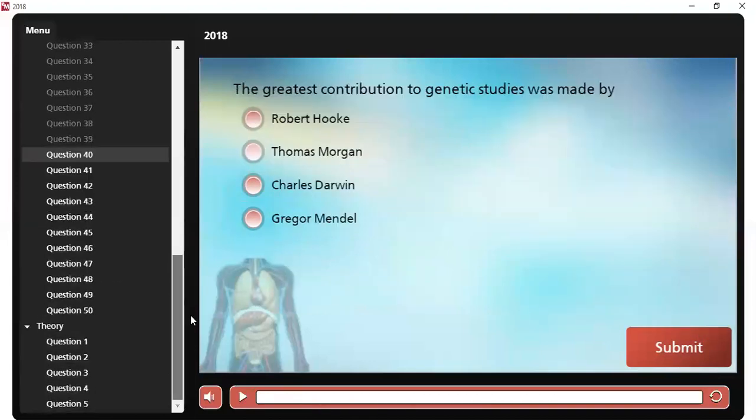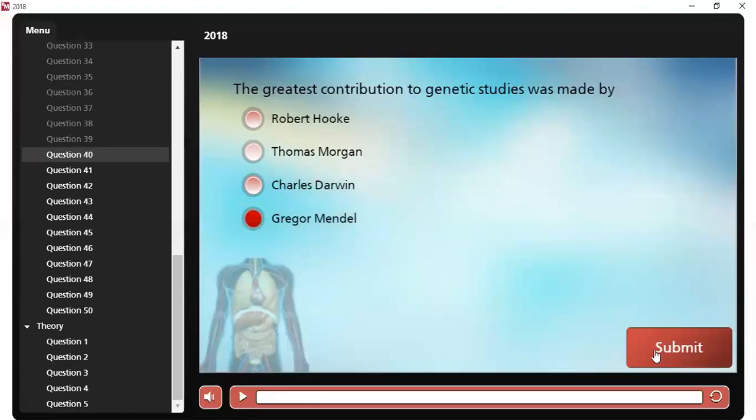Question number 40. The greatest contribution to genetic studies was made by who? Was made by Gregory Mendel.